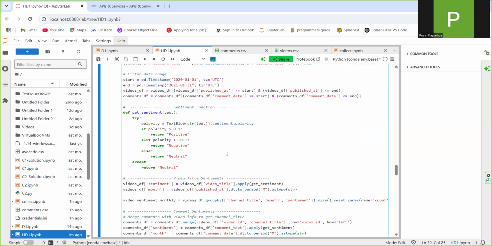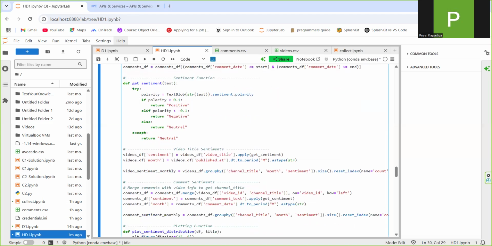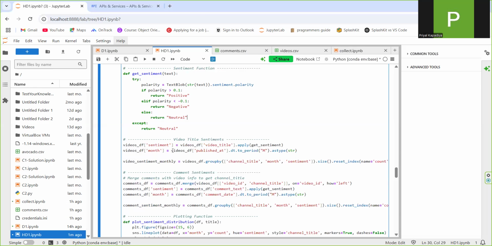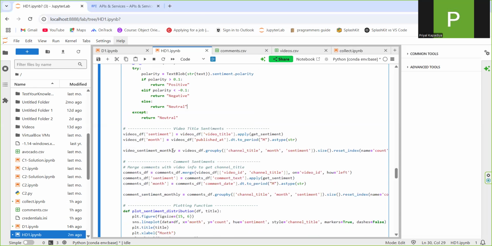Next I applied the sentiment analysis function to both video titles and comments, which allowed me to add new columns to the data representing the sentiment of each title and comment.